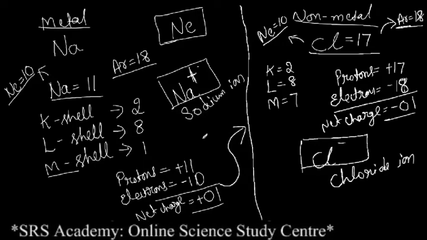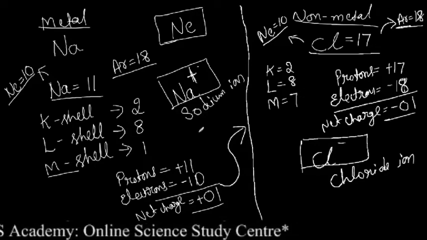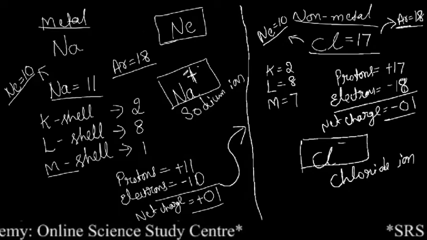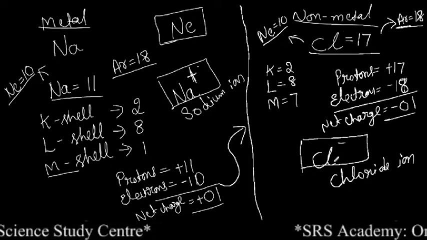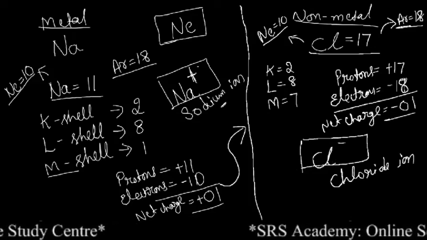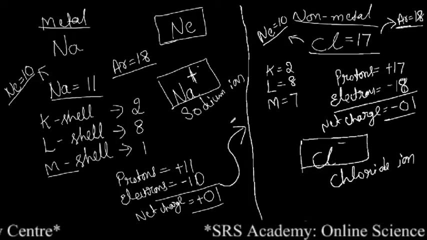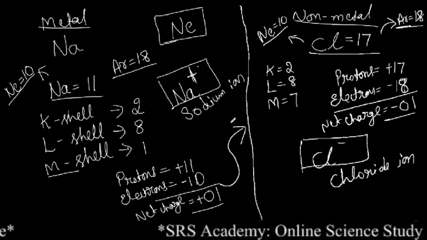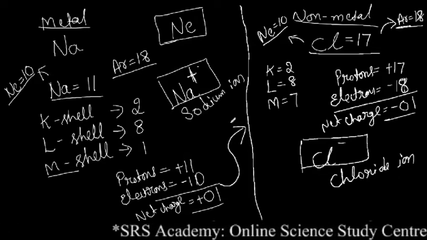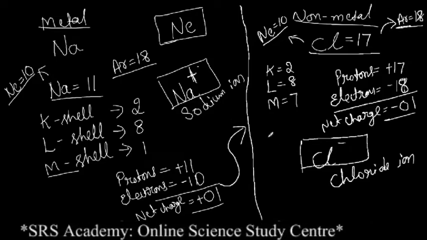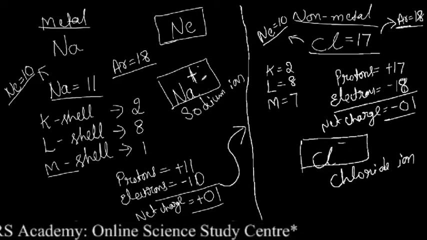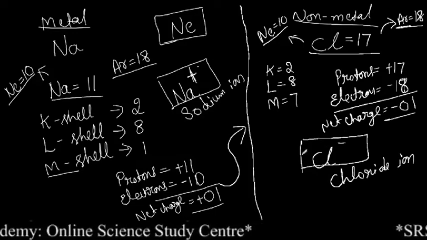Okay, so in this way metals become positively charged ions and non-metals become negatively charged ions. Just look at the board. We know that in nature oppositely charged ions attract each other. So metals have got positive charge, non-metals have got negative charge.